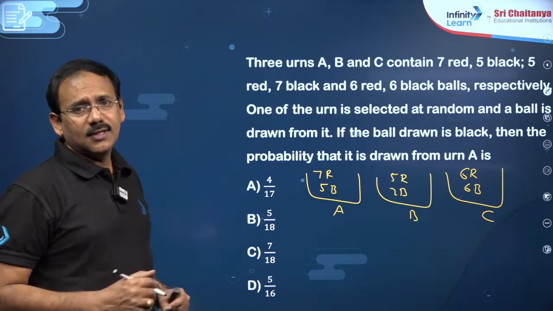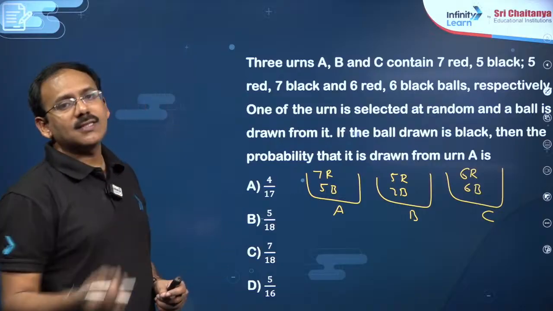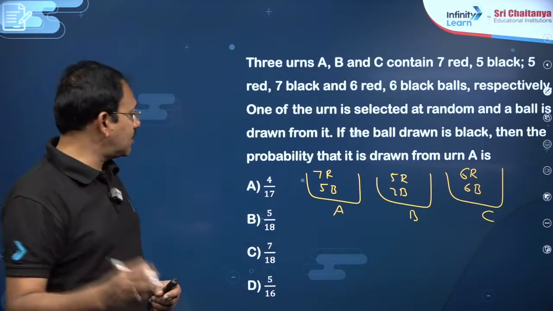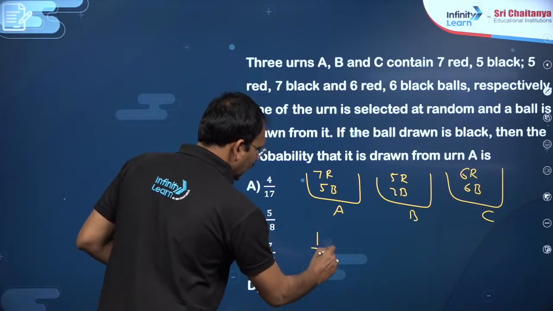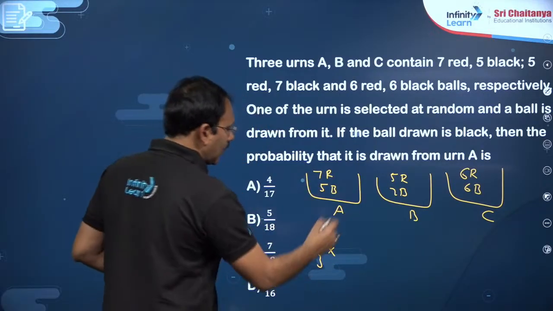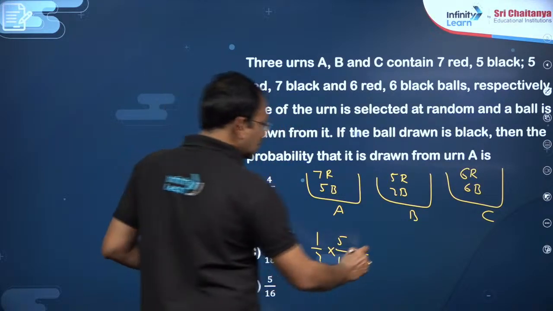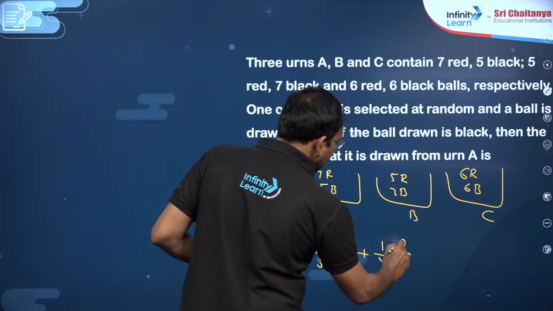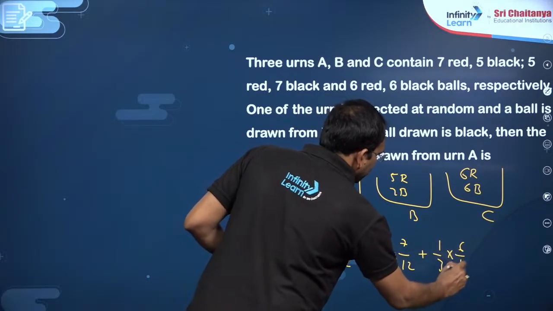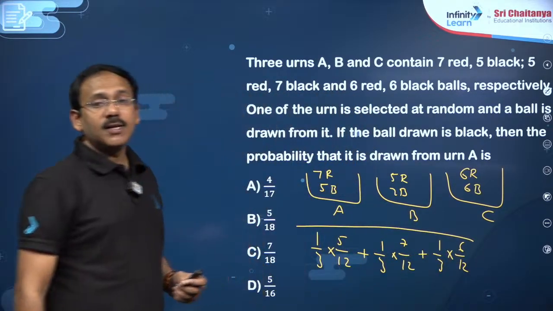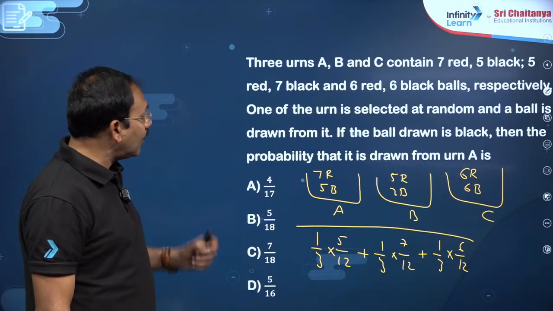You see, suppose you do that. Suppose one urn is selected at random, from that one ball is selected at random, that ball must be, my dear friends, black. What is the chance that this is selected? 1 by 3, and select one ball from this, that should be black, 5 by 12, or this is 1 by 3, black, 7 by 12, this is 1 by 3 into 6 by 12. This is the total probability of getting a black ball.